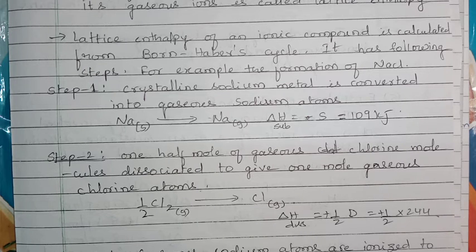Sodium in the form of solid, chlorine in the form of gas. We have to convert that solid sodium to sodium atoms, then sodium ion. Then gaseous chlorine is converted to gaseous chlorine atom, then gaseous chloride ion. Here gaseous sodium ion and gaseous chloride ion combine to form sodium chloride. Okay, let us learn one by one, stepwise.